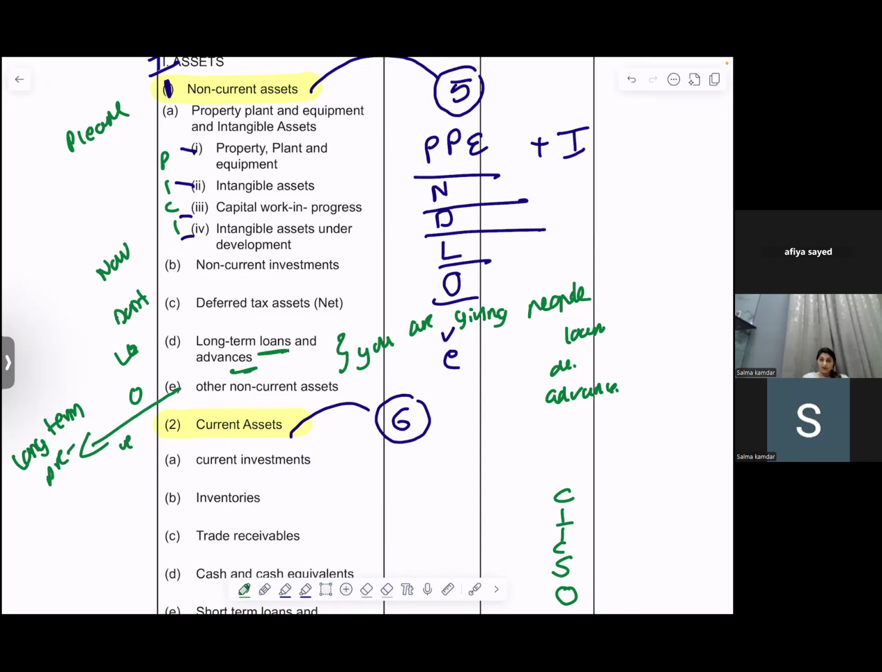Long-term prepaid expenses. Okay, I'm giving you time. Please digest it, write it one time, and then we will go ahead. Pause, write, and then I'll go ahead.